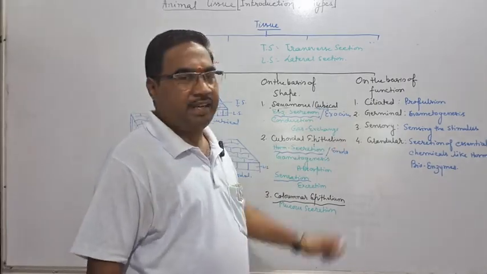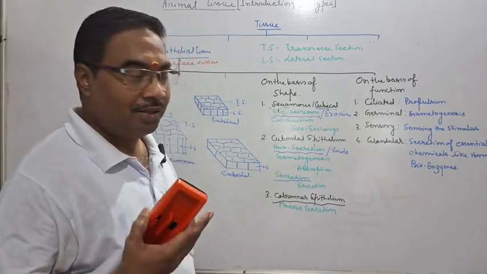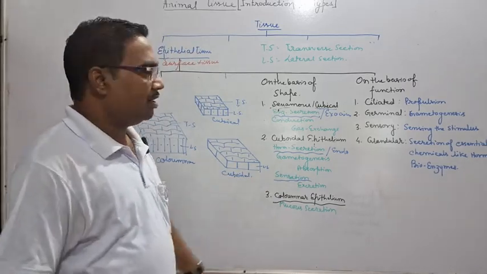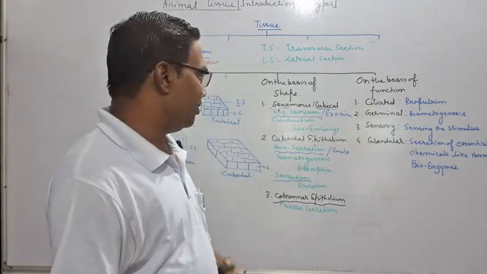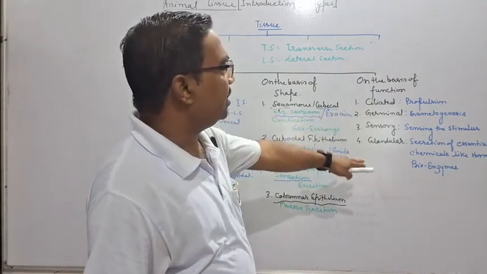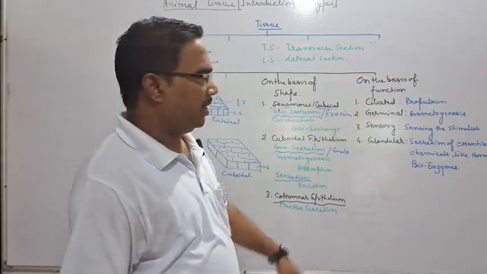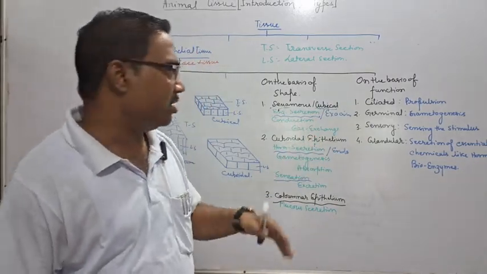Or sensory, where it senses different types of sense, then it is sensory epithelium. Glandular, when it functions as exocrine or endocrine. So on the basis of function, four types of epithelium are there: ciliated, germinal, sensory and glandular.